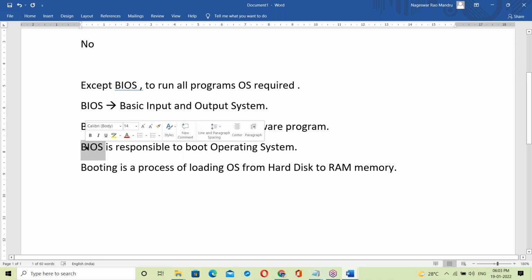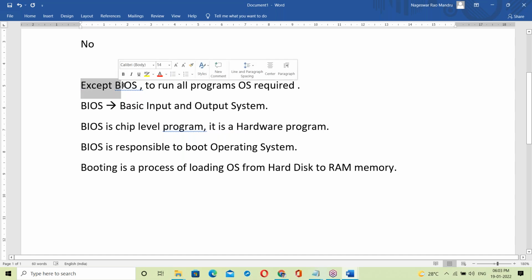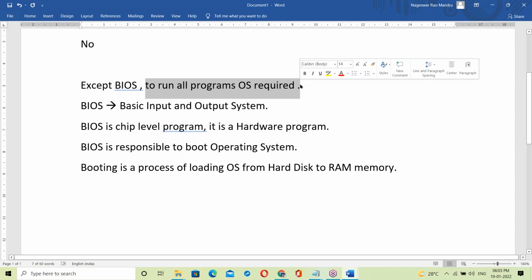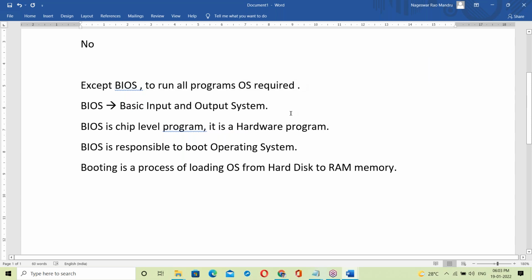So BIOS is responsible. Except for BIOS, an OS is required to run all programs. For BIOS, an OS is not necessary, because BIOS is at the hardware level.